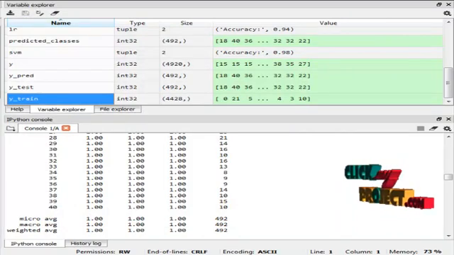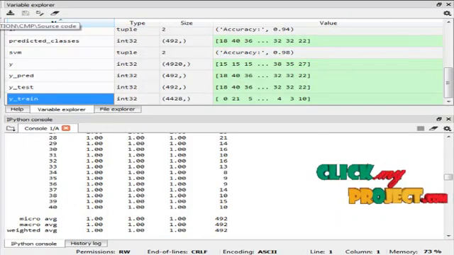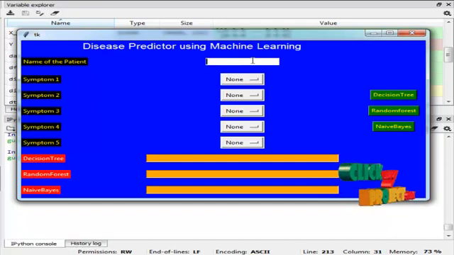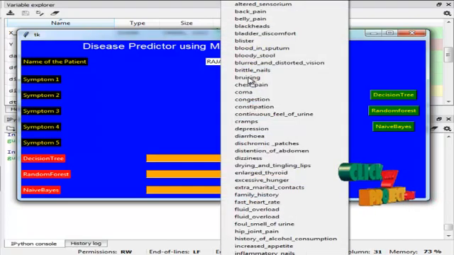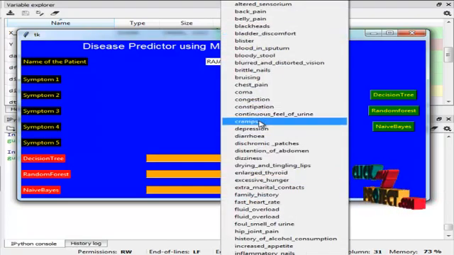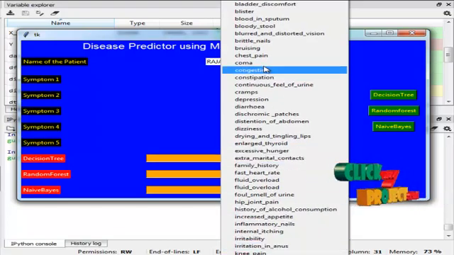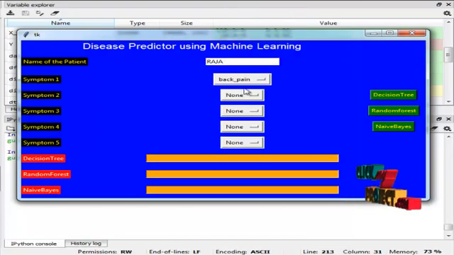Next we are going to run the graphical user interface model. This is the graphical user interface model. First we need to enter the name, for example, any name. I will choose Raja. Then I choose the symptoms based on our dataset. You can manually choose any types of symptoms.